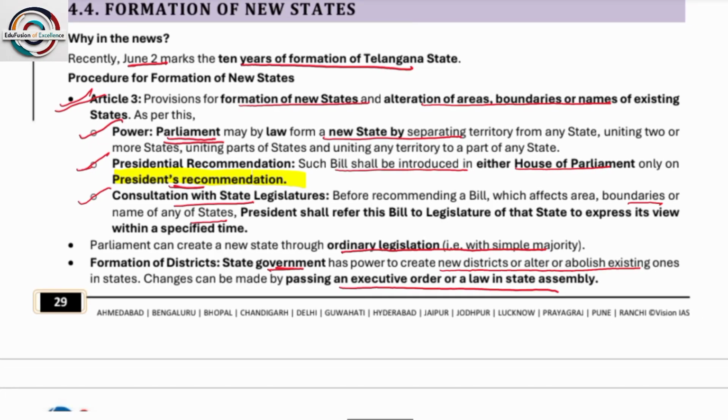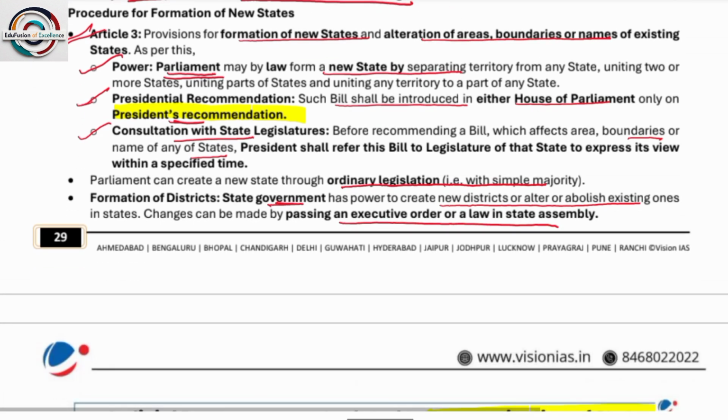I hope everyone remembers Article 1 to Article 4 basically deals with states, union territories, India as a union. Recently in June, 10 years were marked since the formation of the Telangana state. Procedure for formation of a new state: Article 3 provides for formation of new states and alteration of areas, boundaries or names of existing states. Parliament may by law form a new state by separating territory from any state, uniting two or more states, uniting parts of states, and uniting any territory to a part of any state. It basically depends on the power of Parliament.